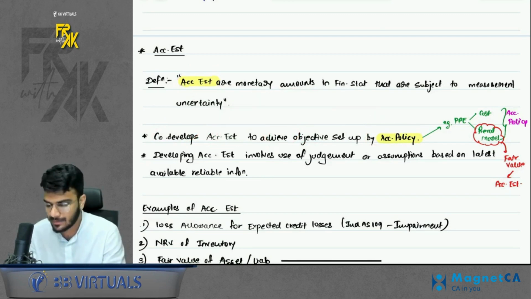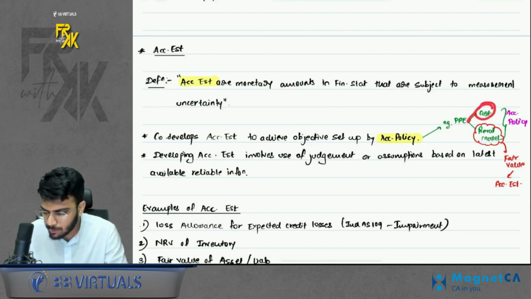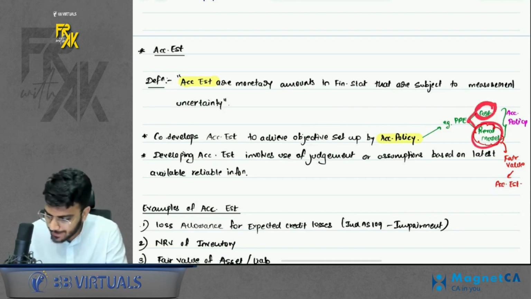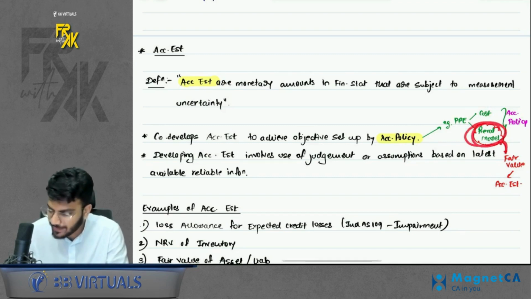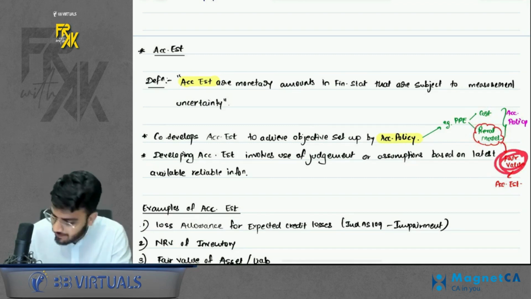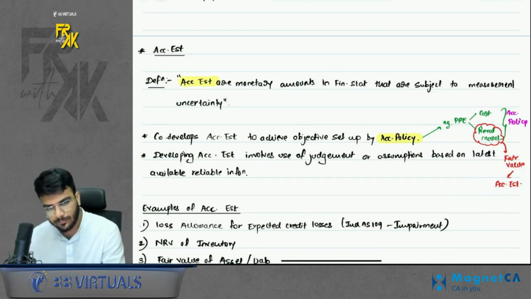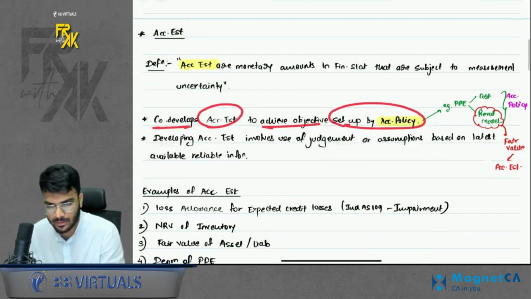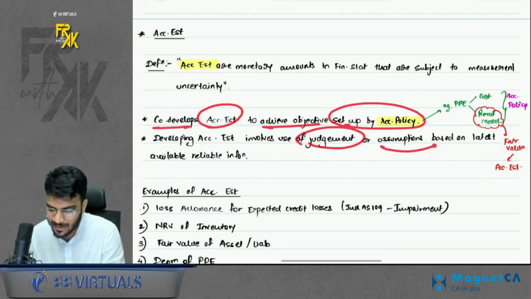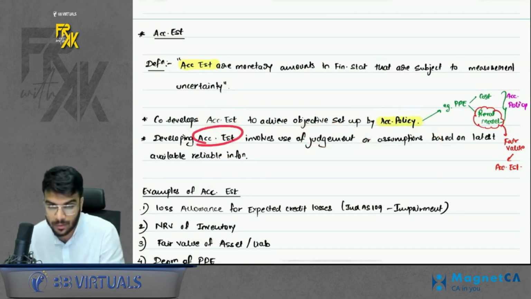Sir, give us an example. Let's say you have PPE. In PPE, you can apply the cost model, you can apply the revaluation model. So applying any of the models is a policy. But if you are following the revaluation model, you will have to find the fair value. Finding the fair value is the accounting estimate. So the company develops an estimate to achieve objectives set out by the accounting policy. And you will also have to use judgment and assumptions while developing accounting estimates.